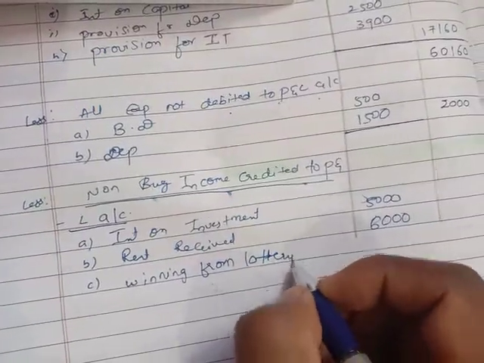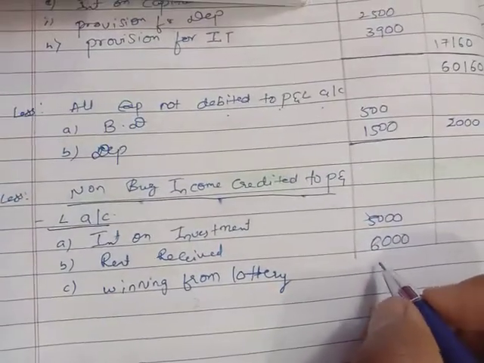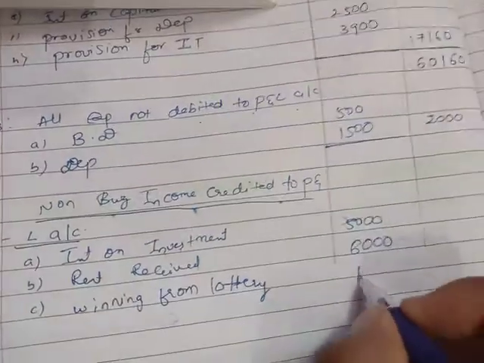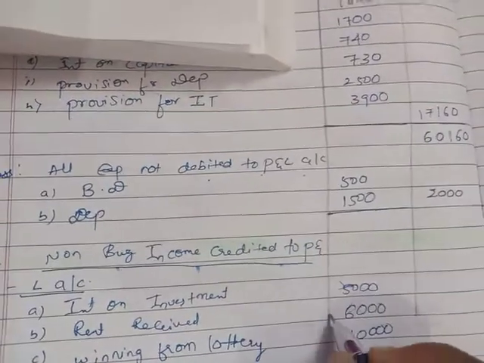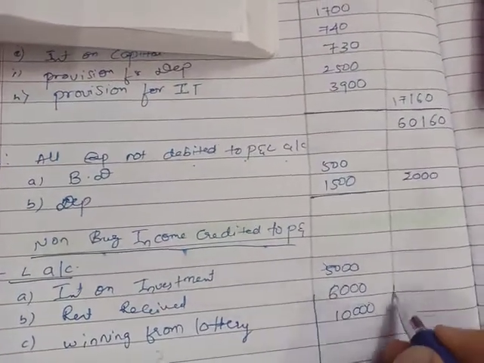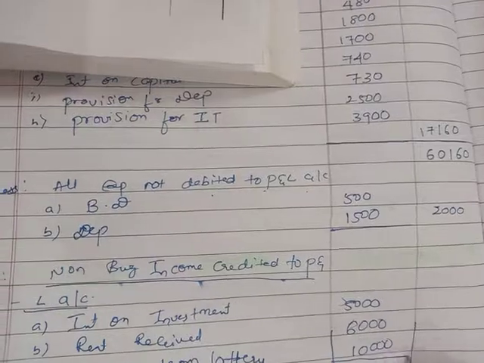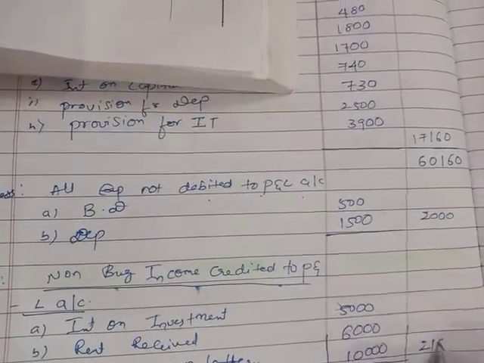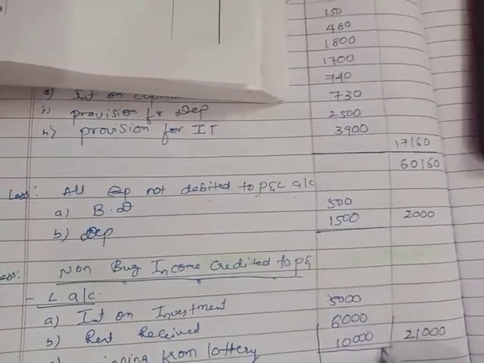Winning from lottery, how much is given? 10,000. So total 5,000 plus 6,000 plus 10,000, that is 21,000. Deduct 21,000.